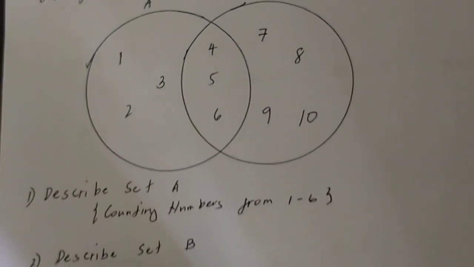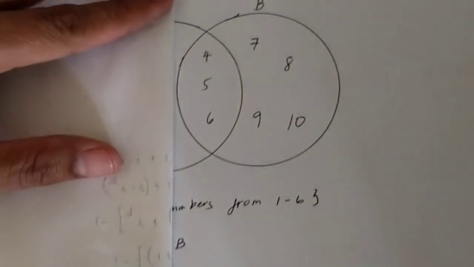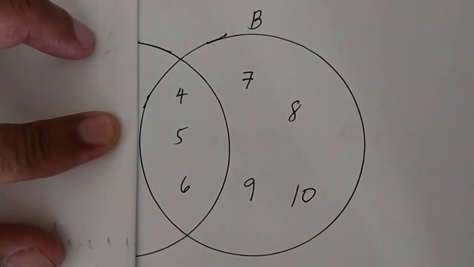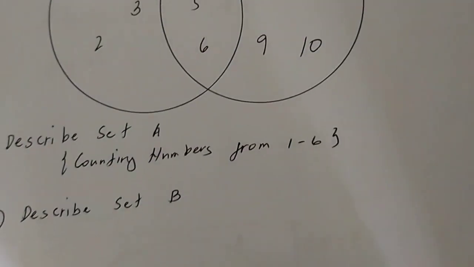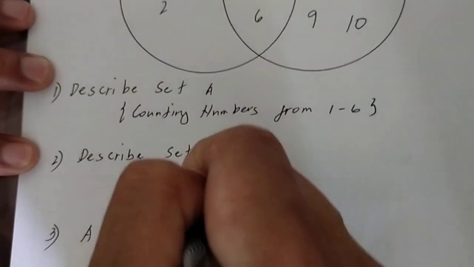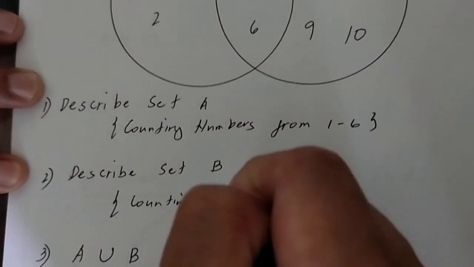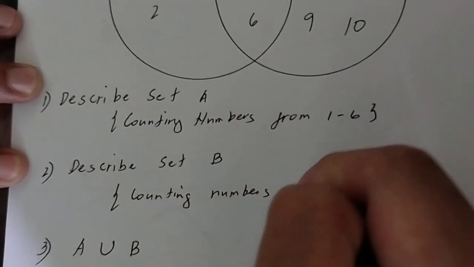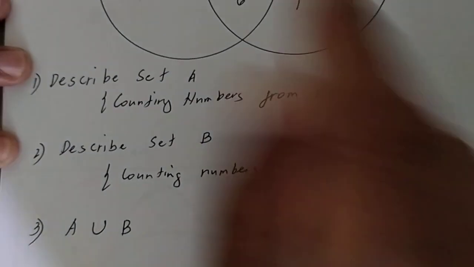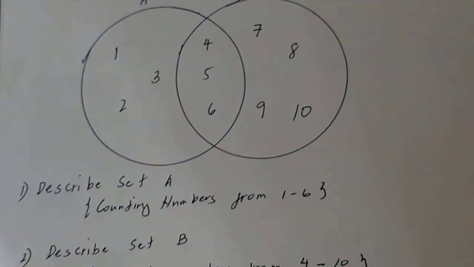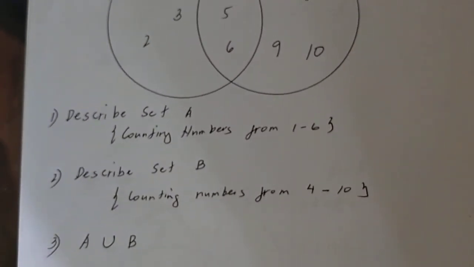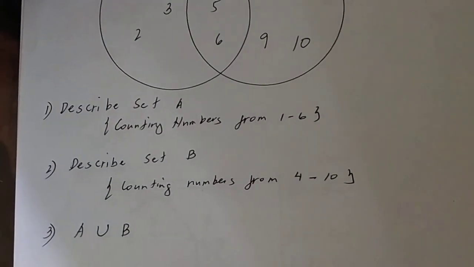If we describe set B, take a look. Inside the circle B or set B, 4, 5, 6, 7, 8, 9, 10. These are also counting numbers from 4 to 10. 4, 5, 6, 7, 8, 9, 10. So, we are able to describe. Now, if you want, you may write also the elements. I will accept it. For number 3, A union of B.